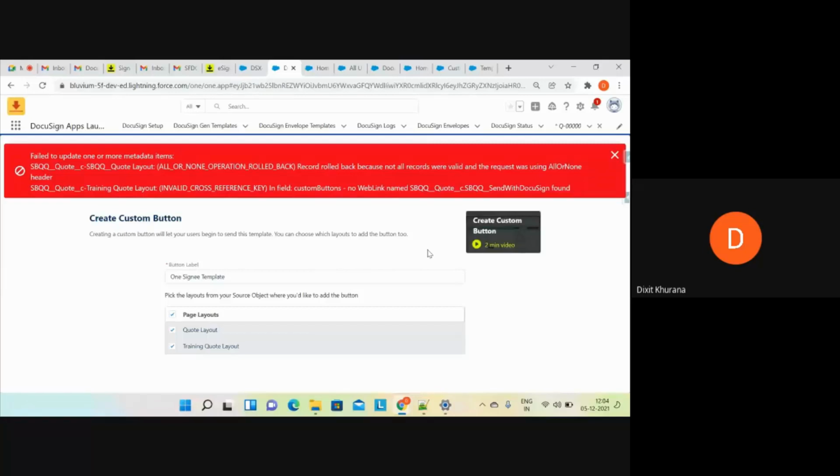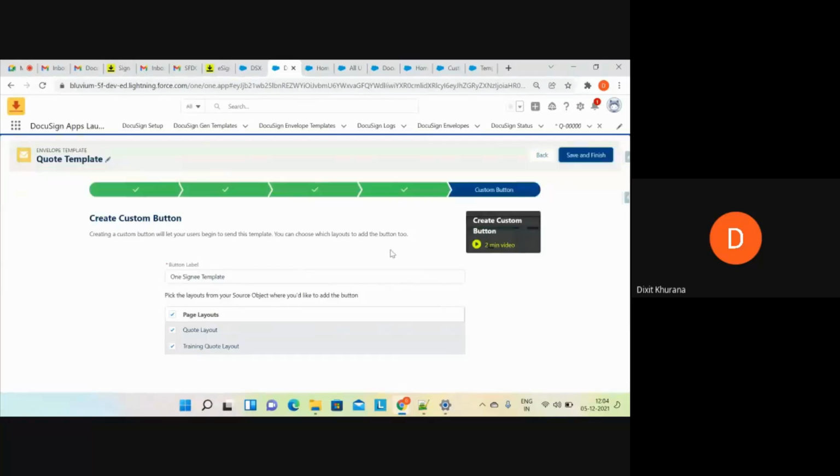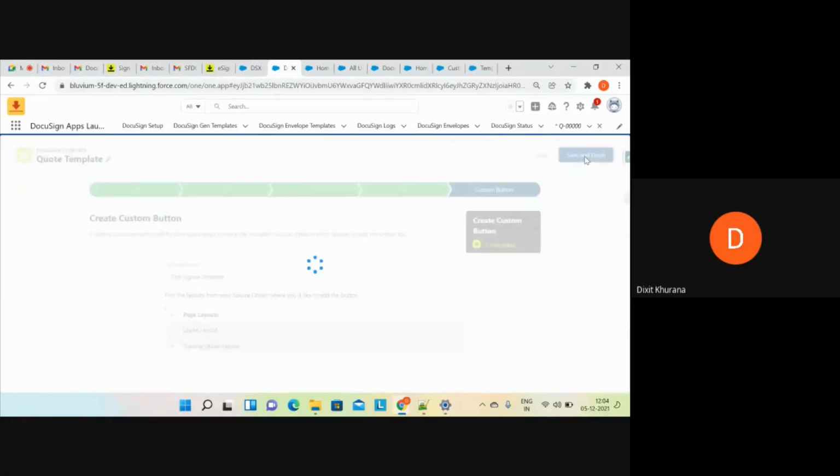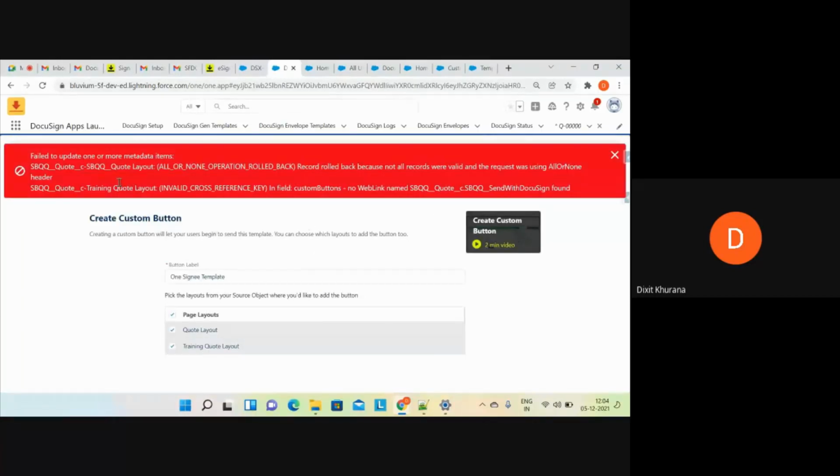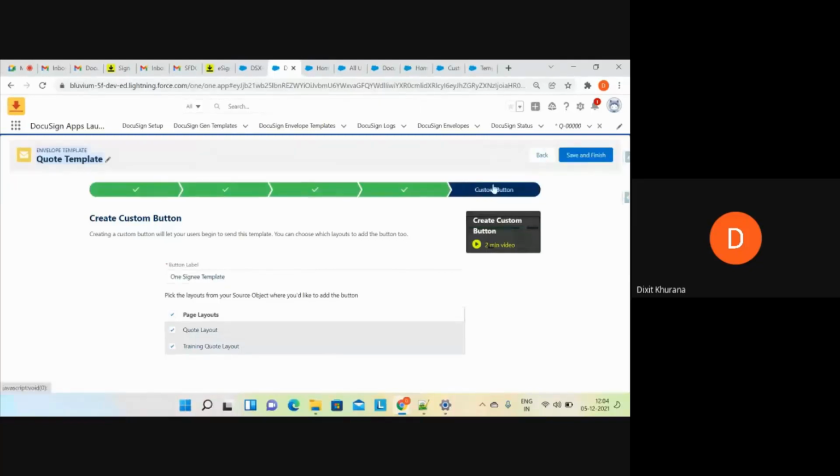Now this is the error. I don't know why these errors actually come up, because it generally happens with me when I configure this DocuSign thing for the first time. I need to go to these layouts and remove all these things, the custom buttons.